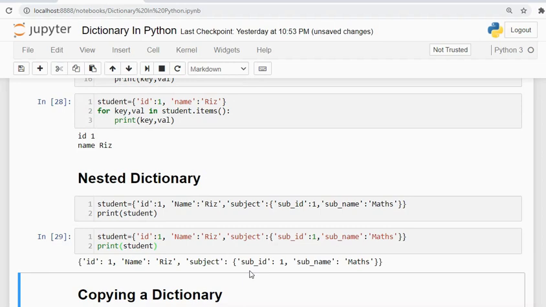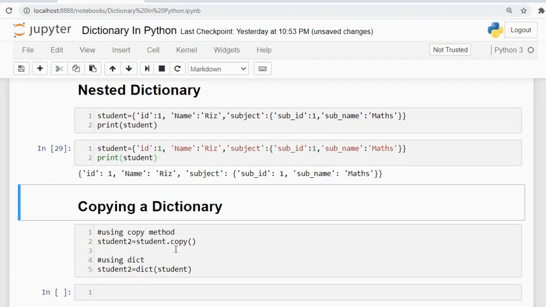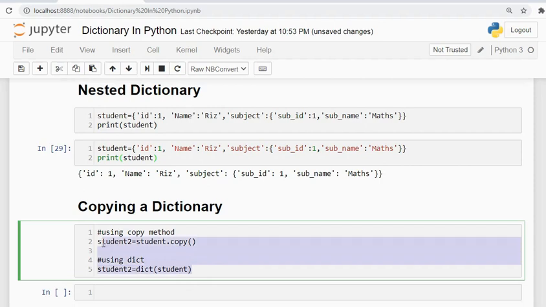Now, copying a dictionary: we can copy a dictionary by simply using the dot copy method. We can also use dict and pass the first dictionary as a parameter to copy it to the second dictionary. I'll show you.